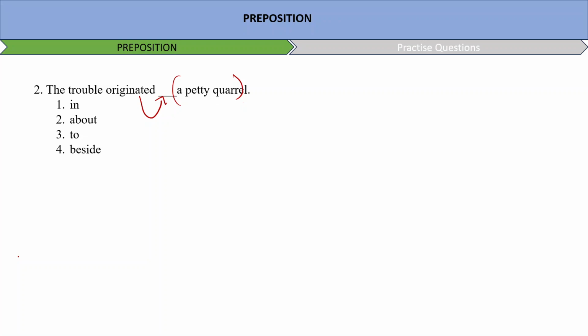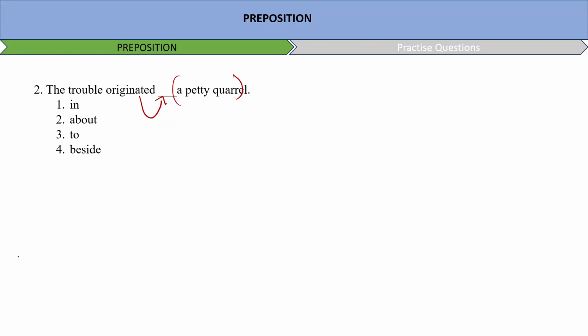Next. The consequences of his haughtiness were that his services were dispensed with, about, from, up by his master. So dispensed always takes with. Dispensed with. Next question says, these days everybody complains away of, through, over high prices of commodities. Complains of or about. About can also be used. Next is, which magazine do you subscribe of, for, to, into? Subscribe to. Subscribe to my channel. We usually hear that.